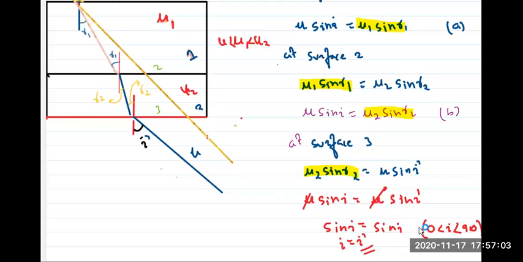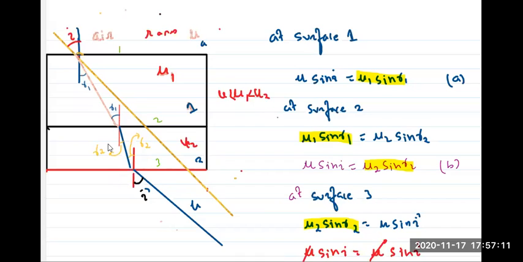Everyone got this concept? So we proved that it doesn't matter how many mediums we put, 2 mediums, 3 mediums, 4 mediums. If the light is traveling from one medium and emerging into the same medium, the angle will be the same.